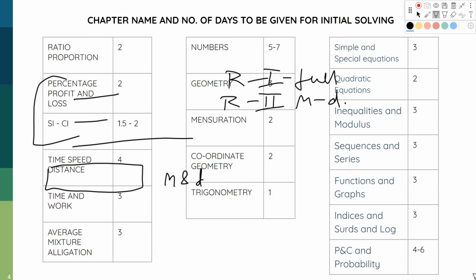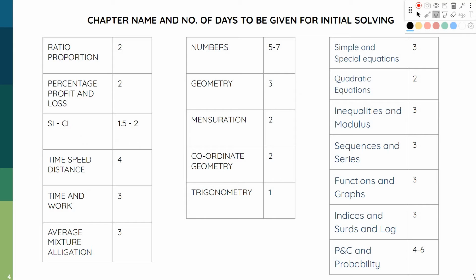Now let's go ahead with the chapter names and the number of days to be given for initial solving. In arithmetic you should give 2 days to ratio and proportion, 2 days to percentage, profit and loss, 2 days to compound interest and simple interest, and 4 days to time, speed and distance. Because it is a difficult chapter, it will take 2 days for concepts and 2 days for question solving. Time and work should be given 3 days. Average, mixture and allegation should be given 3 days.